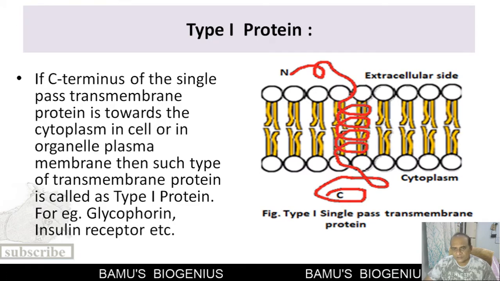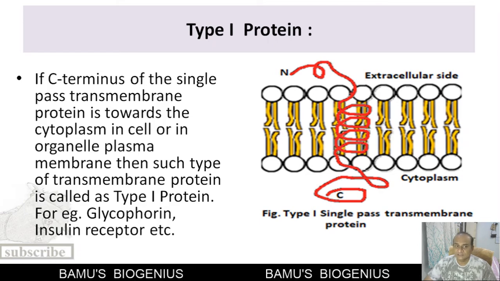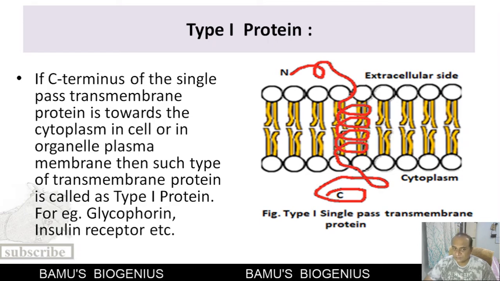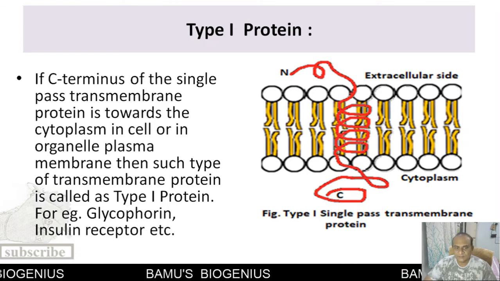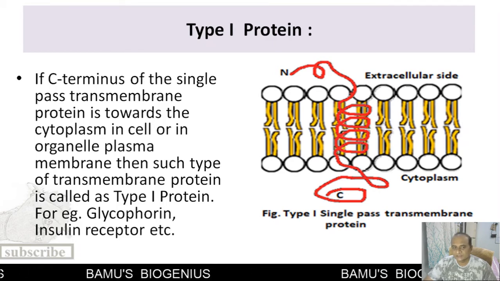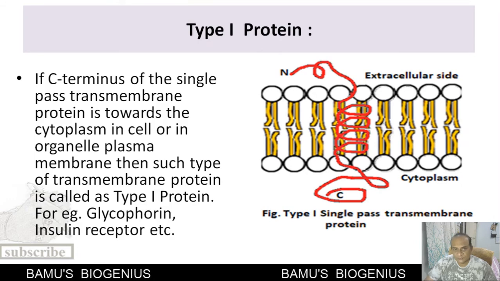A type 1 protein is a single-pass transmembrane protein whose C terminus is towards the cytoplasm. In a plasma membrane, such transmembrane proteins are called type 1 proteins. Examples are glycophorin or the insulin receptor. So this is known as the type 1 protein.